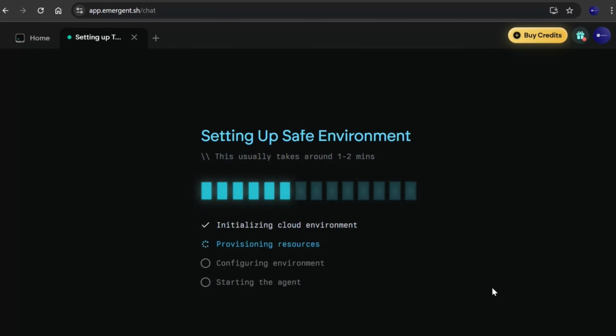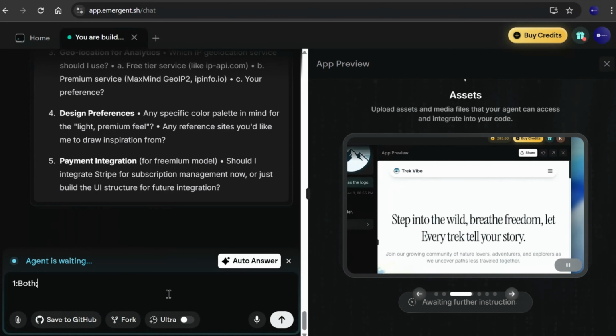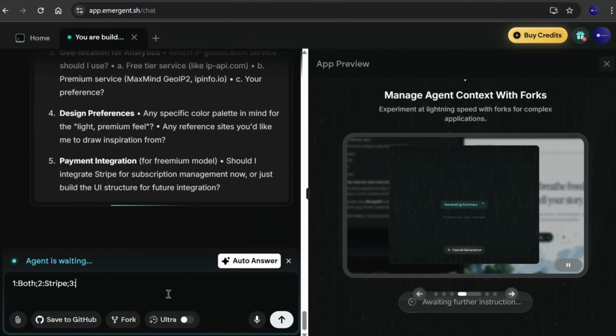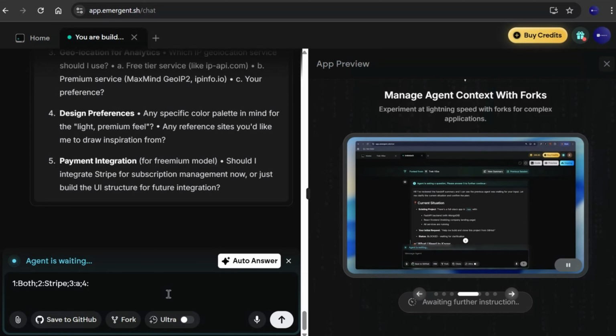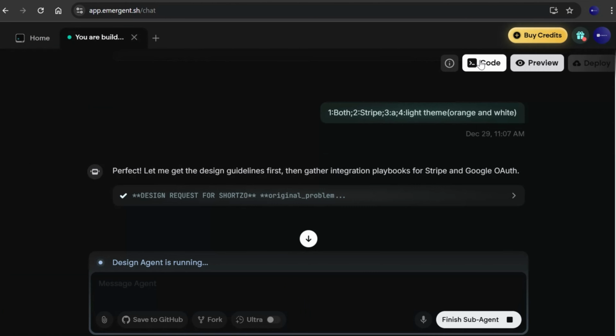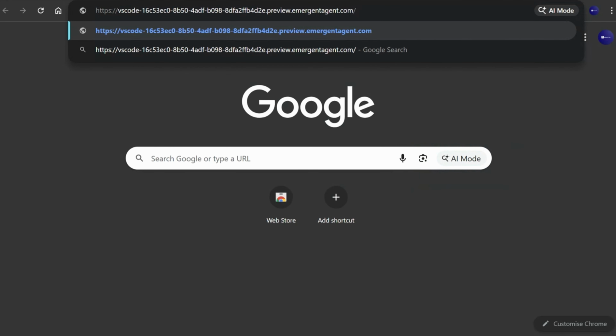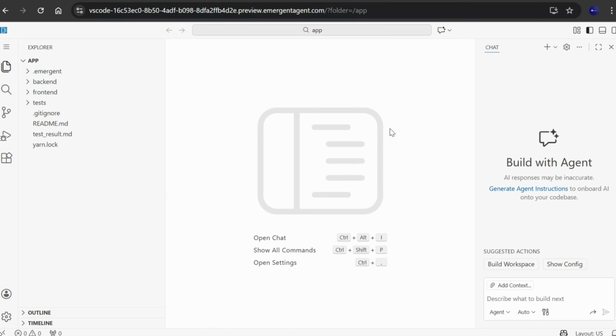Hit enter. Emergent first analyzes the prompt, then asks a few questions about your app. You can answer them yourself or let AI autofill them. I already had my answers ready, so I just plugged them in and moved on. One thing I really like here is that you get full access to the project in VS Code. Emergent gives you a preview link and a password. Copy the link, open it in your browser, enter the password, and you're inside the app's code base.